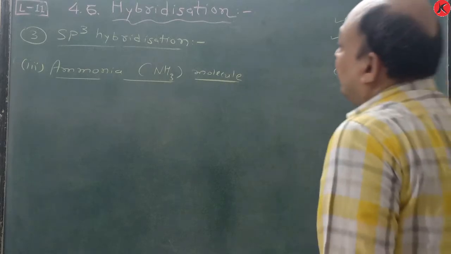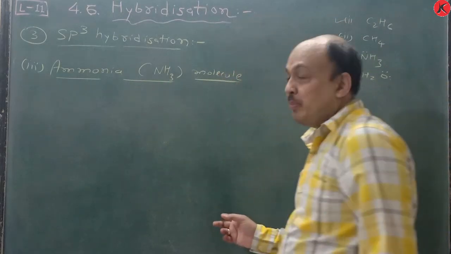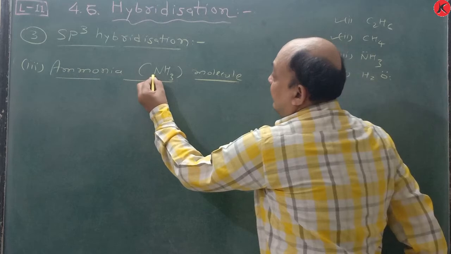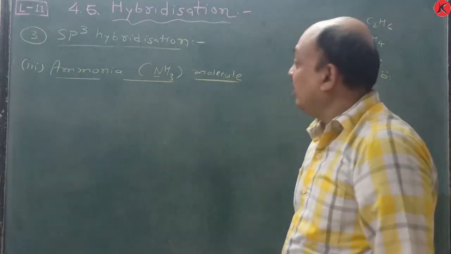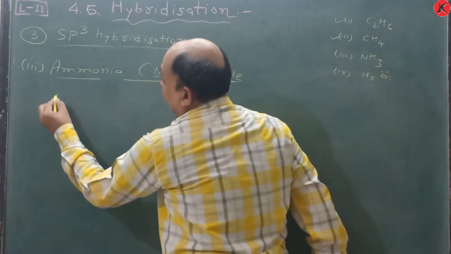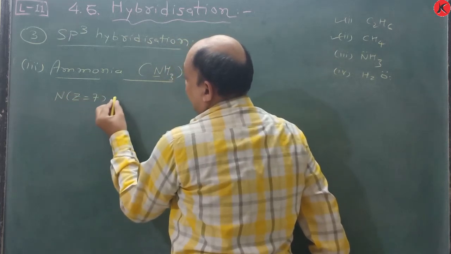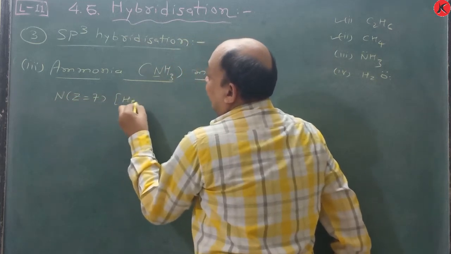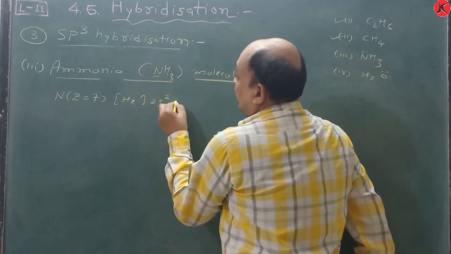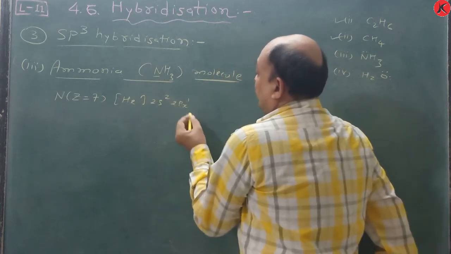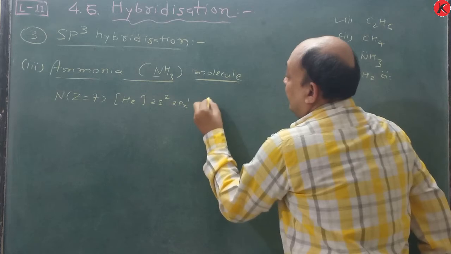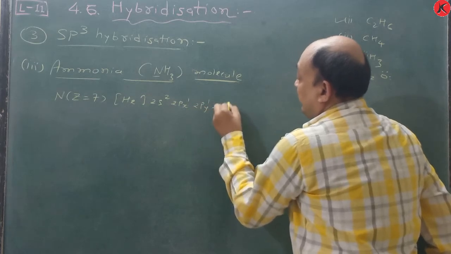In the same way, take the ammonia NH3 molecule, in which the central atom is nitrogen. The electronic configuration of nitrogen, Z equal to 7, is He core 2s2, 2px1, 2py1 and 2pz1.